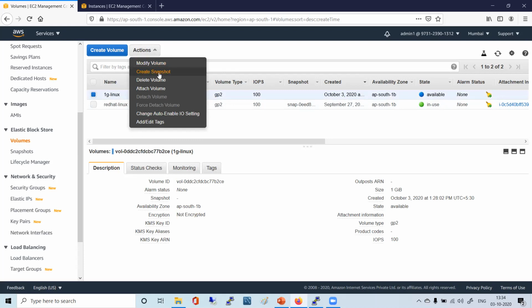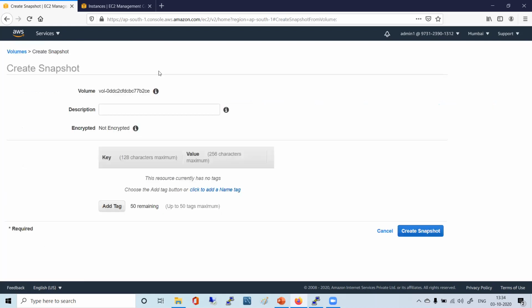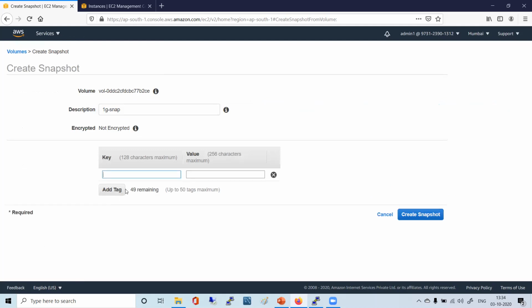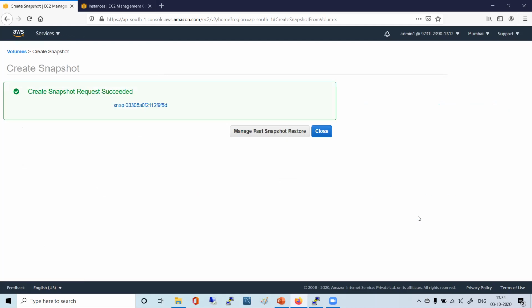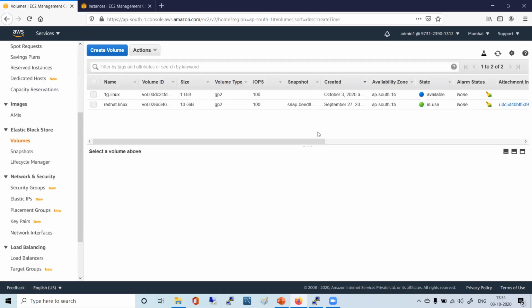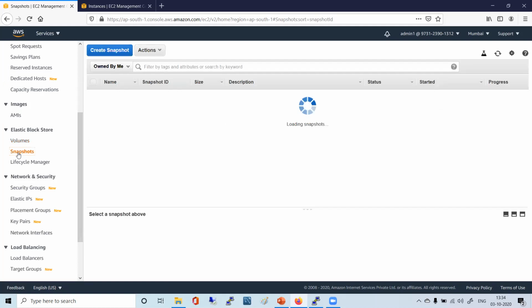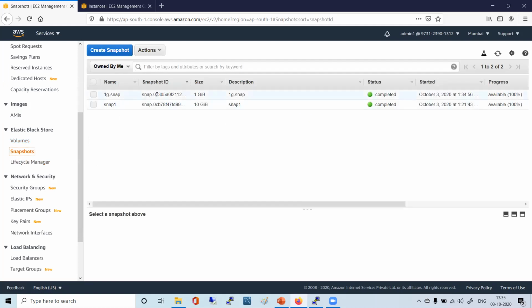Click on create snapshot. You have to put some description. This is 1G snap. Add tag, name, you say 1G-snap. I say create snapshot. I say close. Now I go to snapshots and I have 1G-snap created here. Do you see this? All of you got it?